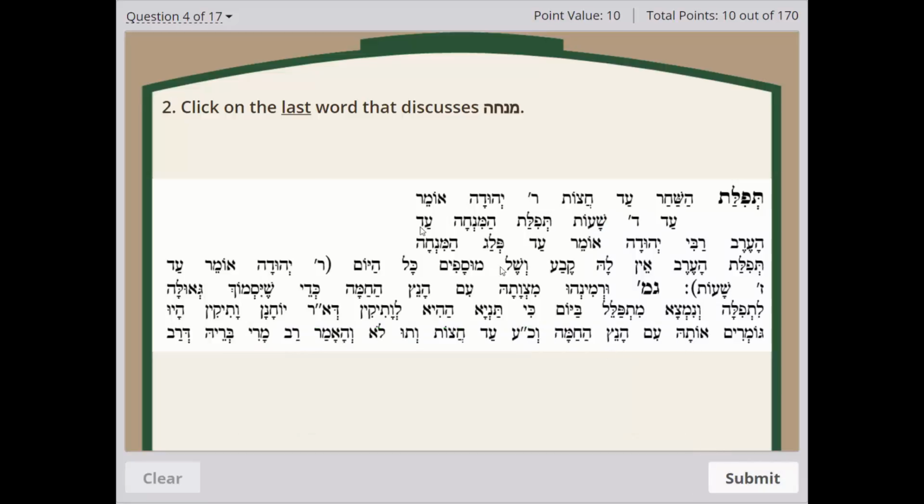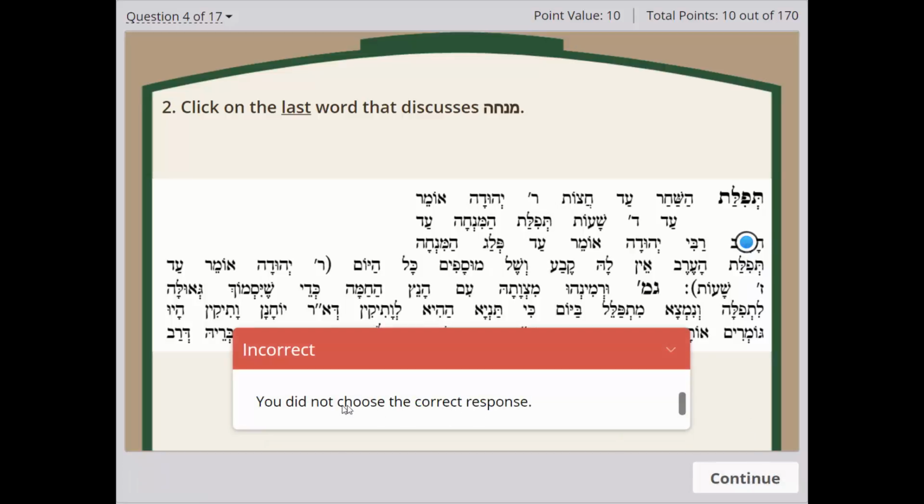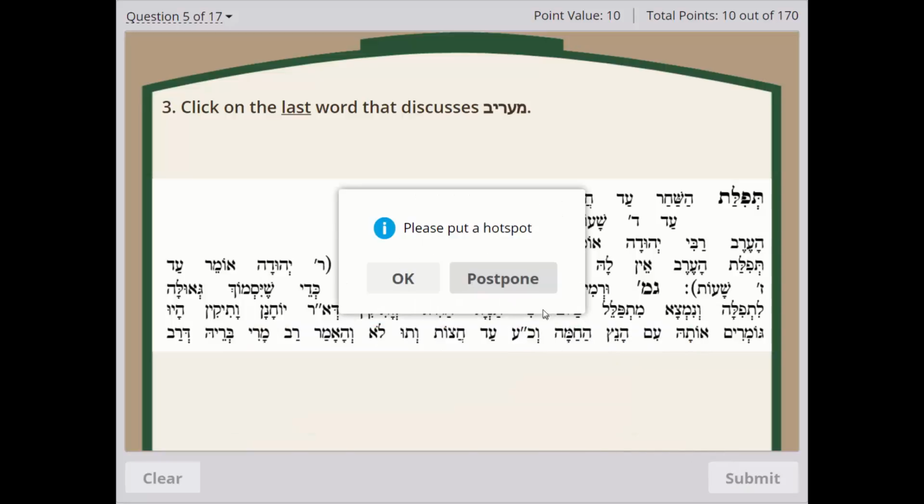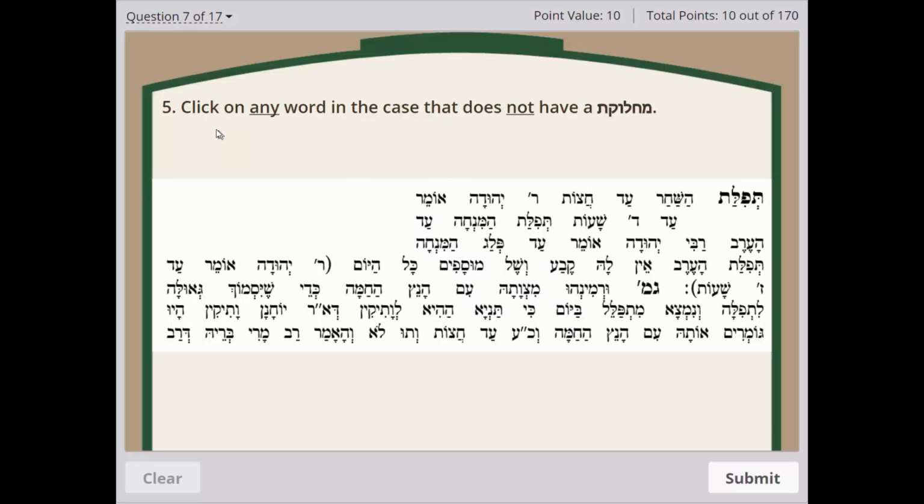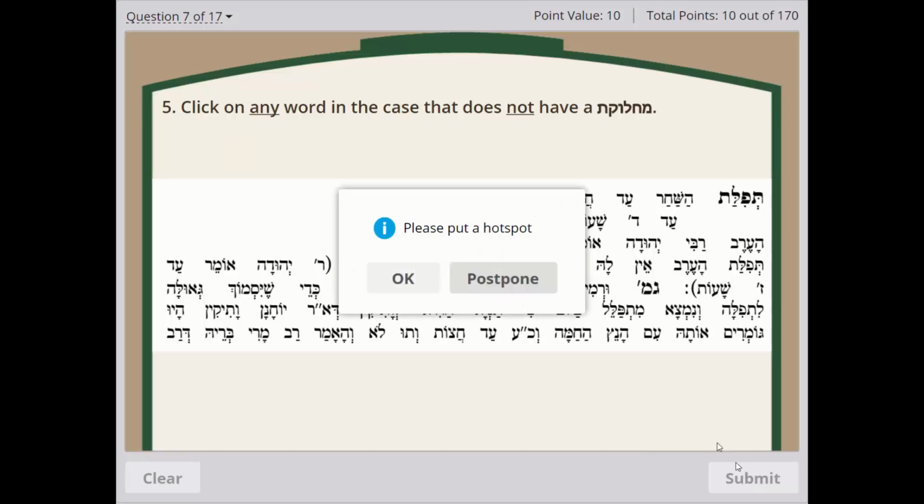Now let's answer incorrectly. Click on the last word that discusses Mincha. So Tfilos HaMincha ad Ha'erev, Rabbi Yehuda Eimer ad Plaga Mincha. If I put in Ha'erev, which is not the last word, and I submit it, it'll tell me that you did not choose the correct response. But here we have a series of questions that get the student to look at the text itself. There's a number of things that can be asked over here, like click on any word in the case that does not have a machlekas.